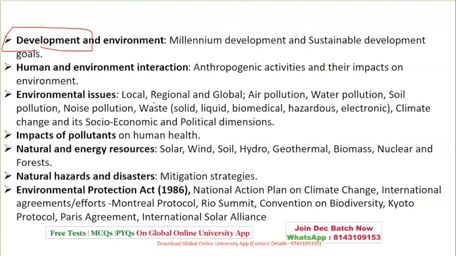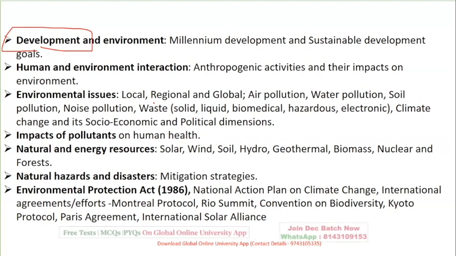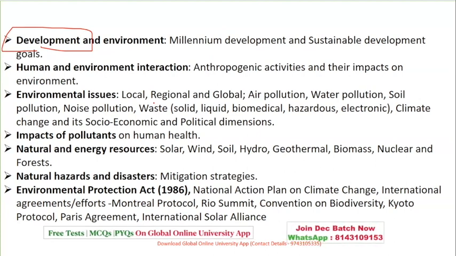As I said, just note down the important points. Impacts of pollutants on human health, natural and energy resources, natural hazards and mitigation strategies, and the Environmental Protection Act, in the form of the National Action Plan on Climate Change, various agreements in the form of protocols, conventions, as well as the Kyoto Protocol, Paris Agreement, International Solar Alliance.